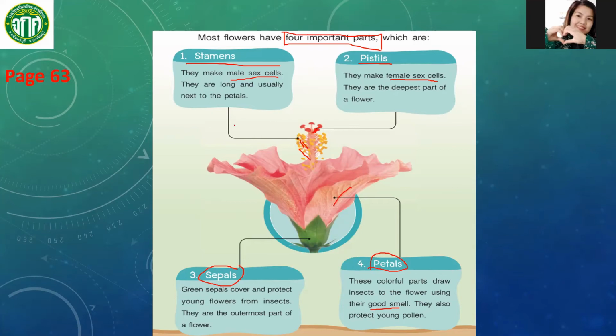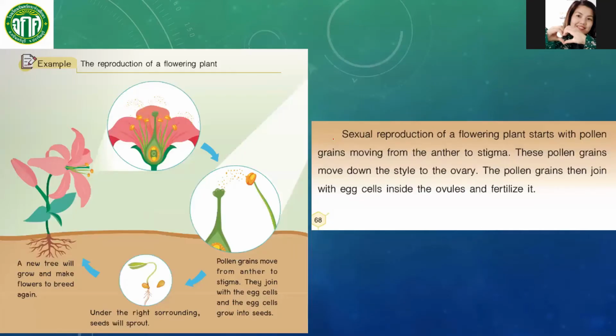Those are the 4 important parts of the flower and their function. Next, go to page 68. In here, we are going to learn the reproduction of a flowering plant.